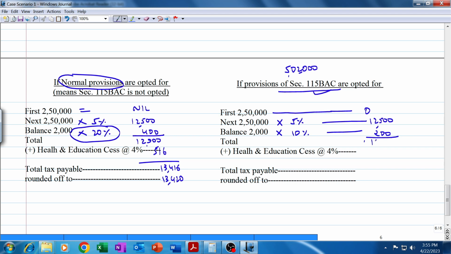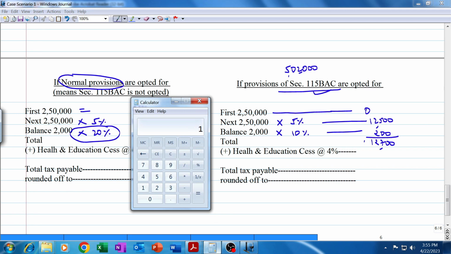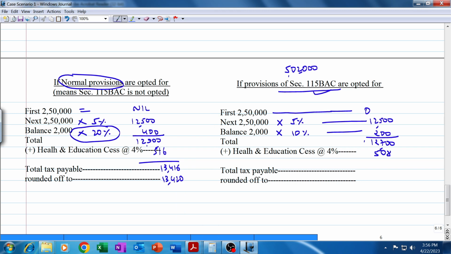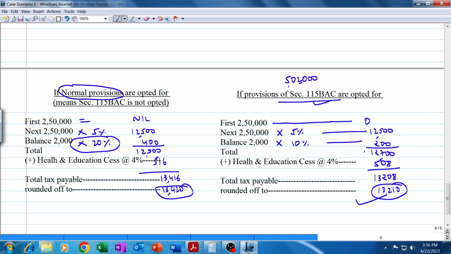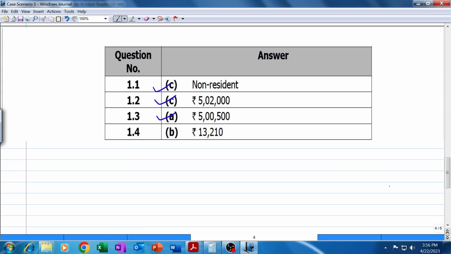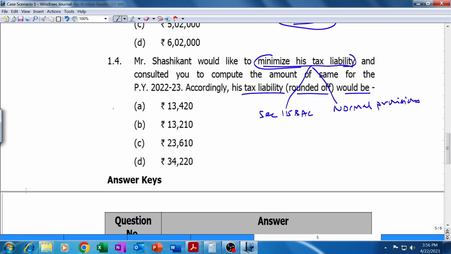Total would be 12,700. 12,700 into 4% health and education cess. Surcharge will not be attracted. 12,700 into 0.04 is 508. 508 is the health and education cess. Total will be 13,208, rounded off to the nearest multiple of 10 rupees, 13,210. Out of 13,420 and 13,210, a minute difference of 210 rupees. The correct answer will be 13,210, B. Our answer is correct. Institute's answer is also 13,210 and not 13,420.